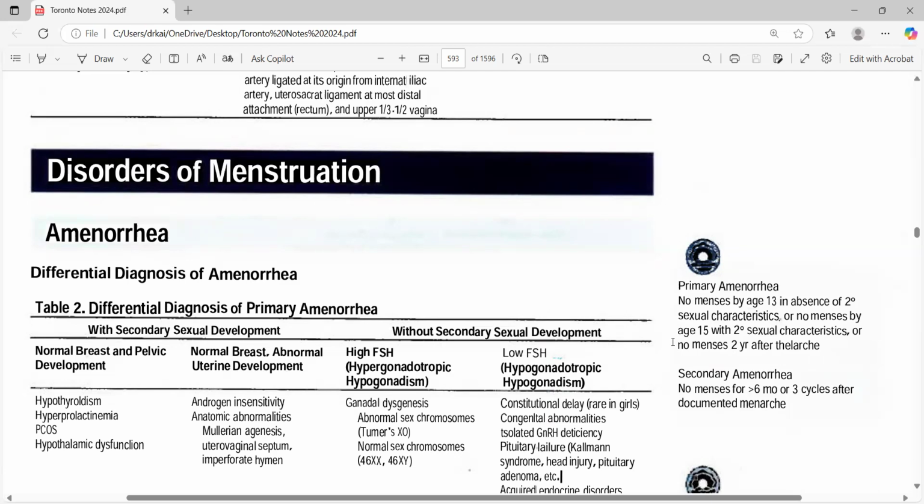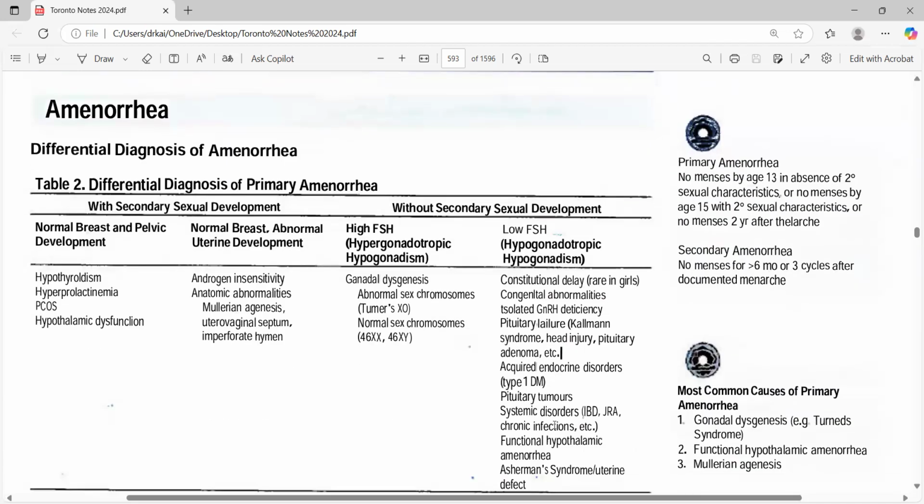Or no menses by the age of 12 with secondary sexual characters, or no menses by 2 years after thelarche. If you don't know what thelarche is and at which stage it shows up, you'll not be able to make the diagnosis of primary amenorrhea. And it's very important to make this diagnosis and know at which stage you have to start the investigations. Then secondary amenorrhea is basically no menses for more than 6 months, or 3 months for the documented one. And in secondary amenorrhea, don't forget beta HCG, or pregnancy, before going for anything else.